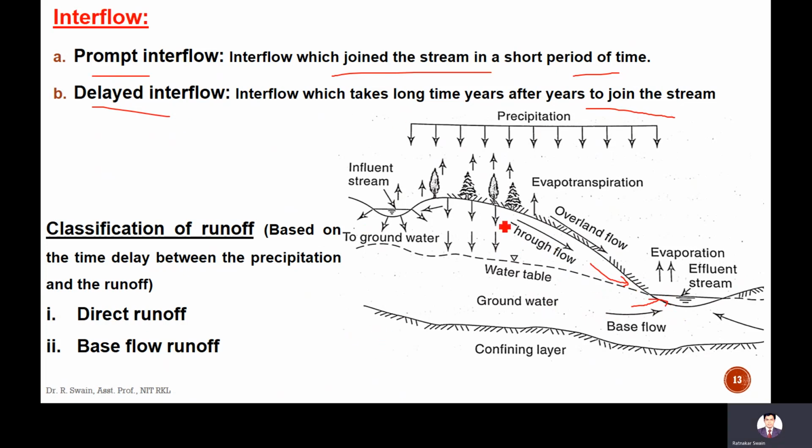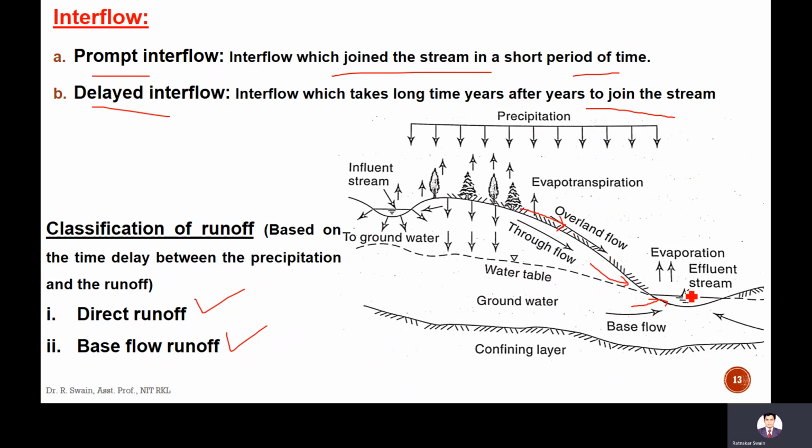Next is classification of runoff based on the time delay between the precipitation and the runoff. There will be direct runoff and base runoff. Runoff means the water which joins the stream. Surface runoff is the water flowing over land.